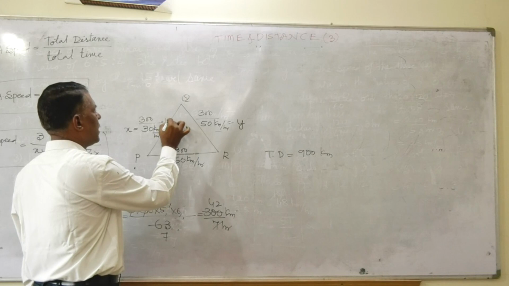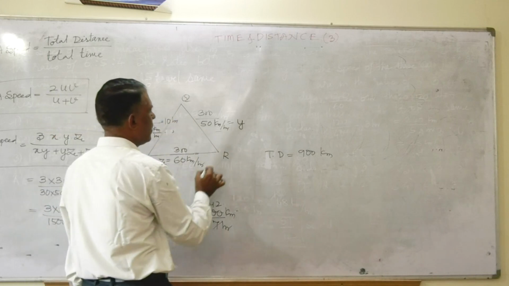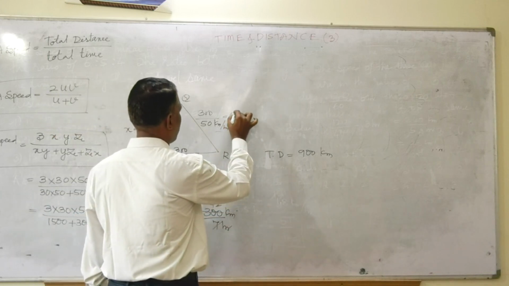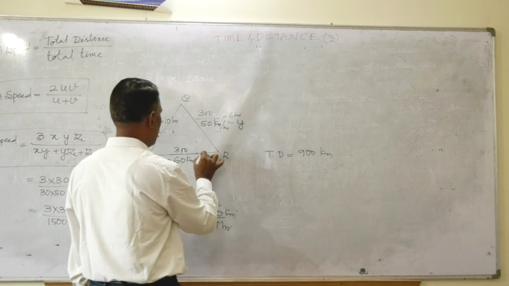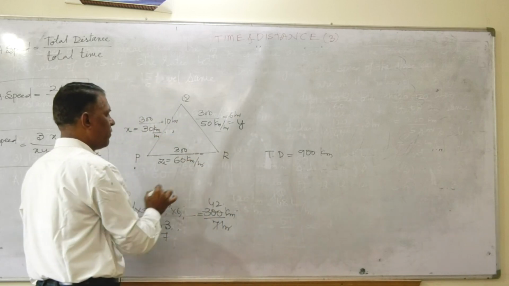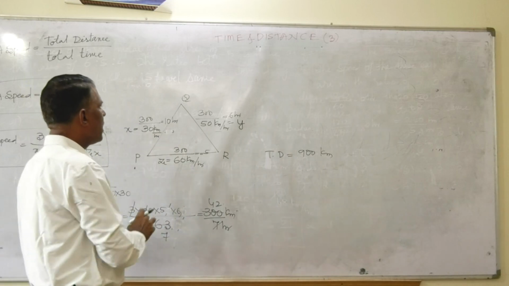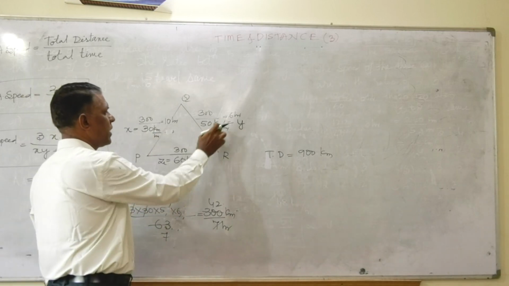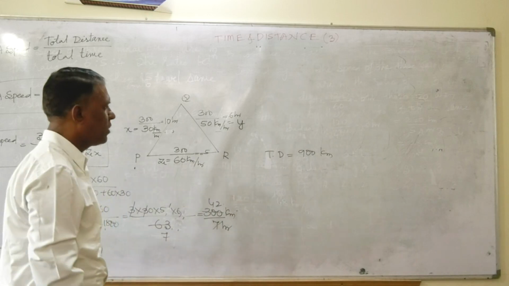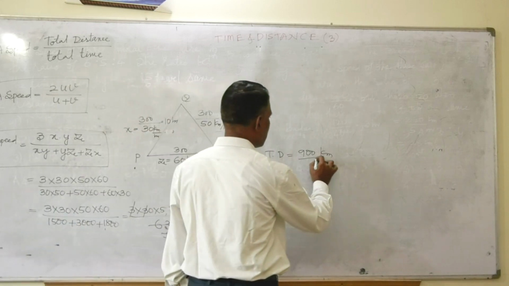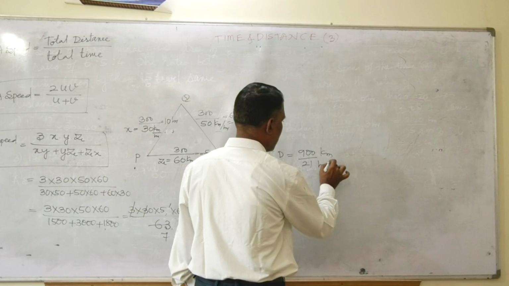This is 10 hours, this is 6 hours, and this is 5 hours. Total how many hours? 10, 6, 5. Is it not 21 hours, friends? 21 hours.